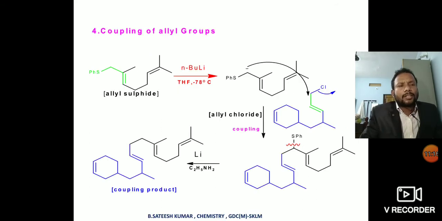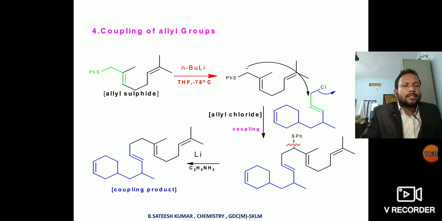See another application of these reagents, coupling of allyl groups. Many reactions are there for coupling of allyl groups; we will discuss them later. Here, in the allyl sulfide, I give color to that allyl sulfide.